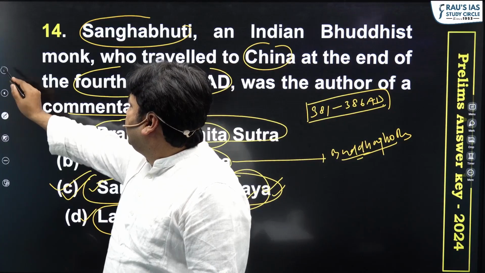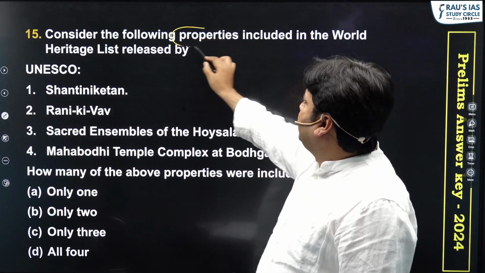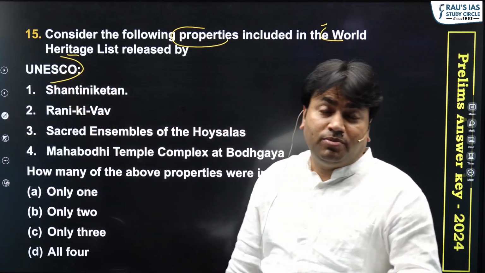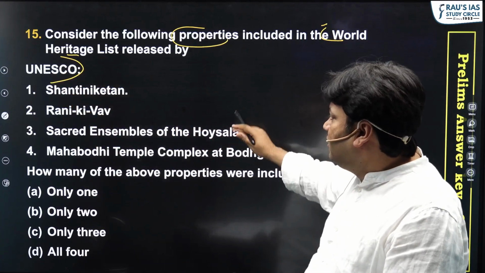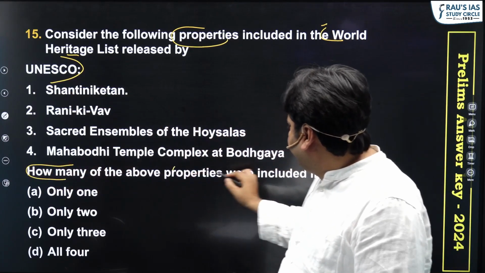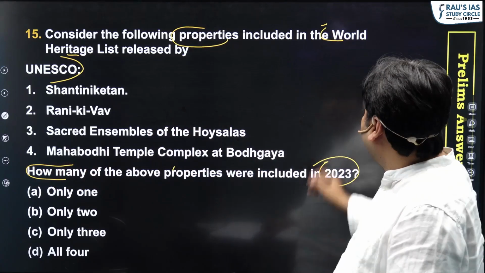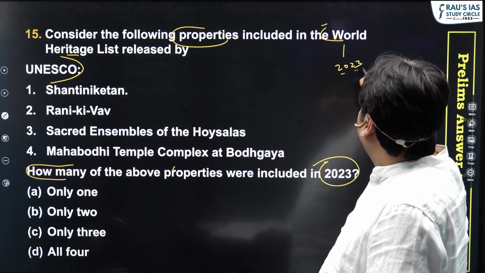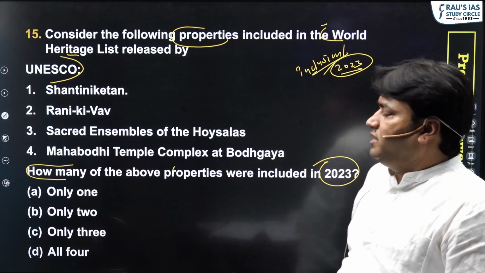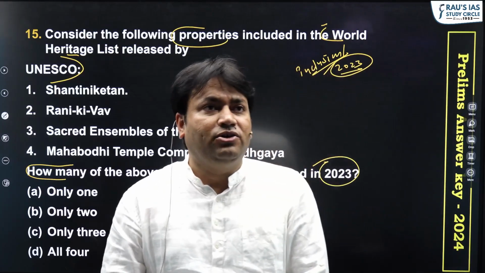Now we are coming to the next question. The next question is, consider the following properties included in the World Heritage List released by UNESCO. So this is the first part of the question. So we have to be alert while reading this question. Now there is a second part of this question also. Look here. How many of the above properties were included in the year 2023? So you will have to read the question very carefully. So it's asking for the properties that were included in this list in 2023. So this is totally a current affairs based question, right?